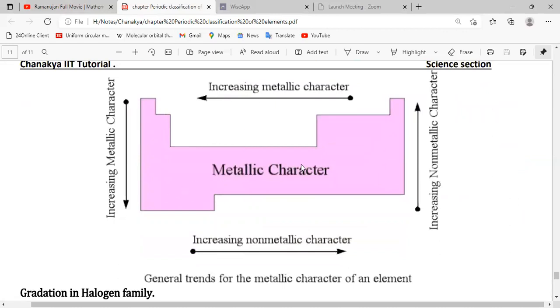See, this is the metallic character. If we are moving in this direction, from left to right, non-metallic character increases, and on this side the metallic character increases. From top to bottom, the metallic character increases, and from bottom to top the non-metallic character increases.